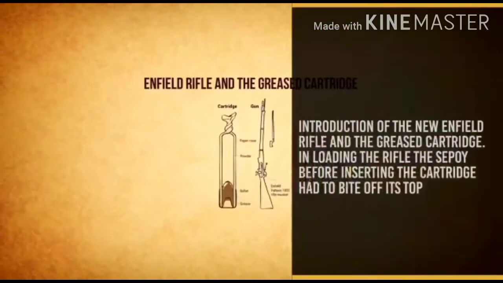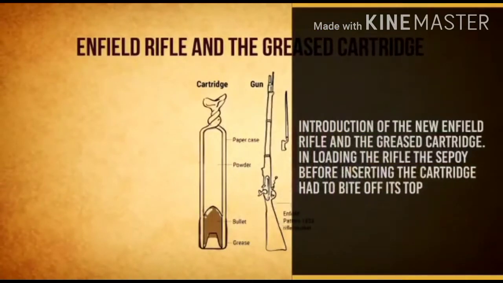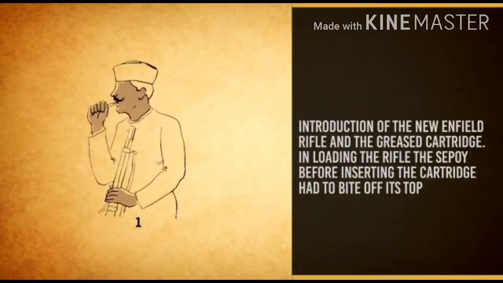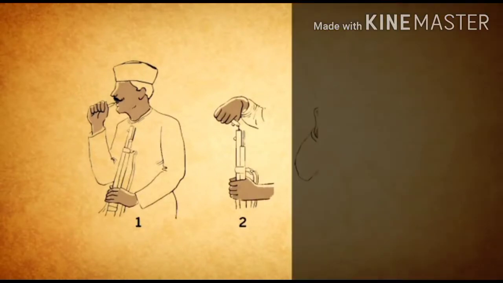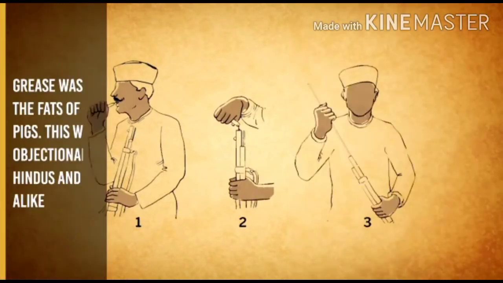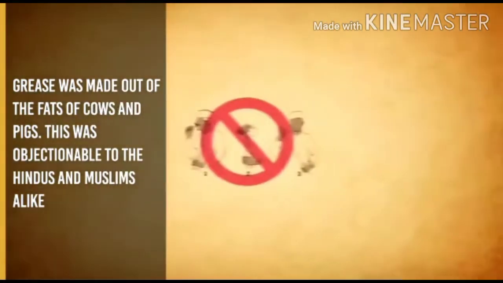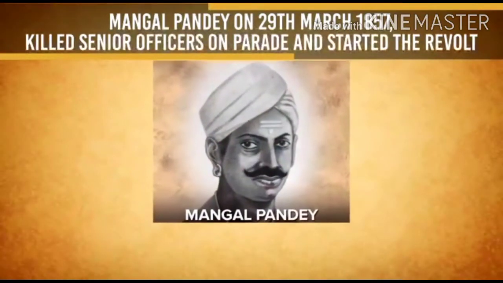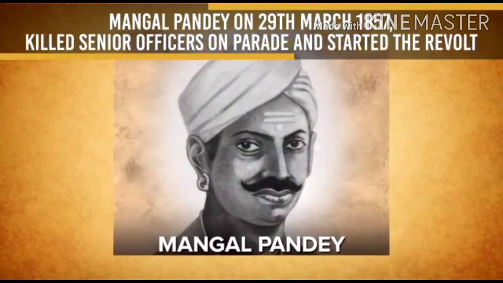Children, the immediate cause of the revolt was the introduction of the Enfield rifles in 1857. It served as the trigger for the revolt. It was rumored that the cartridges for these rifles were covered with a layer of grease made of animal fat. The cartridges had to be bitten off before being loaded. This went against the religious sentiments of both Hindus and Muslims. The rumor spread like wildfire. Indian soldiers refused to use the Enfield rifles and the cartridges.